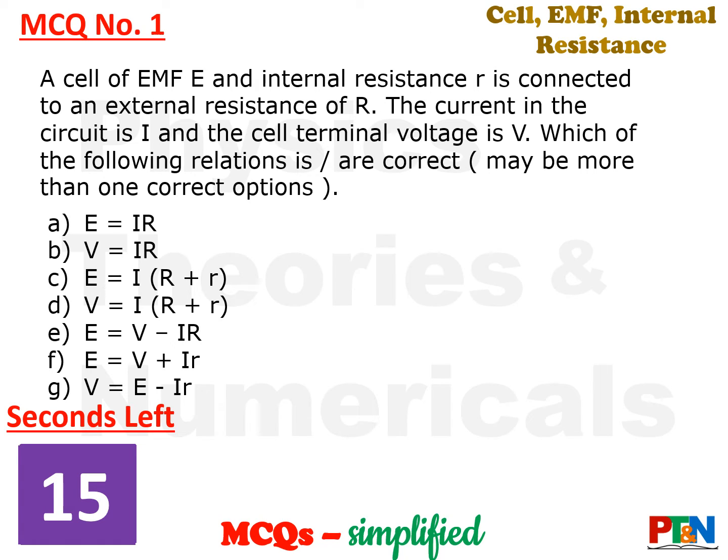A cell of EMF E and internal resistance r is connected to an external resistance of capital R. The current in the circuit is I and the cell terminal voltage is capital V. There are 7 relations given between the quantities. You need to find out which relations are true. There may be more than one correct answer. 15 seconds time for you. Your time starts now.